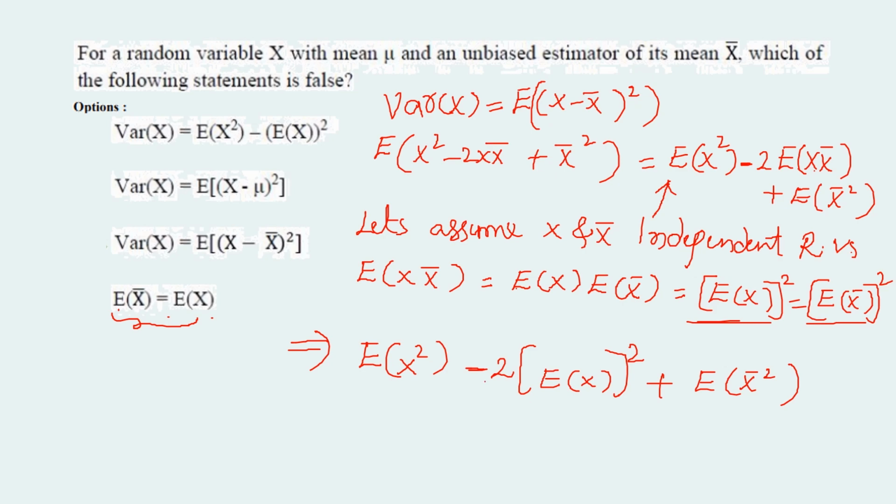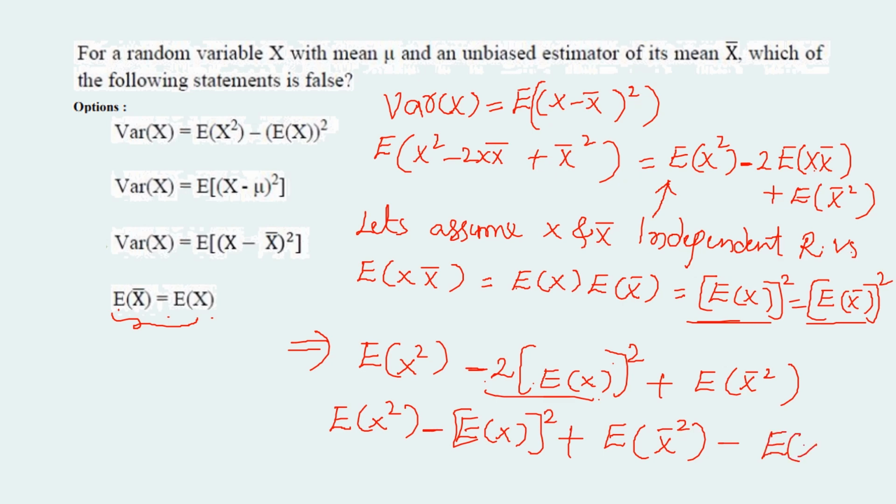Now we can write this as expectation of x square minus expectation of x whole square, plus, since we are using only one expectation of x whole square, one more remains here, expectation of x bar square minus expectation of x bar whole square, because we have seen expectation of x bar whole square is equal to expectation of x whole square.